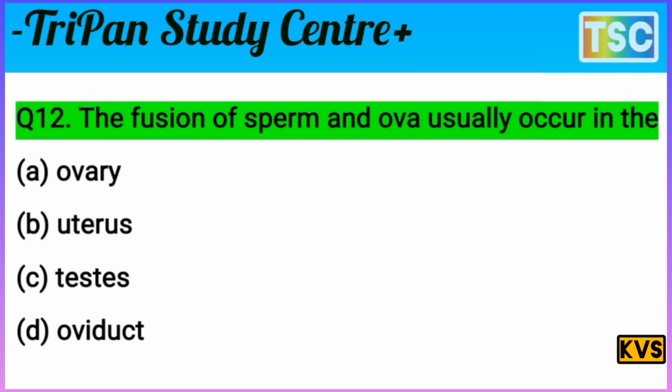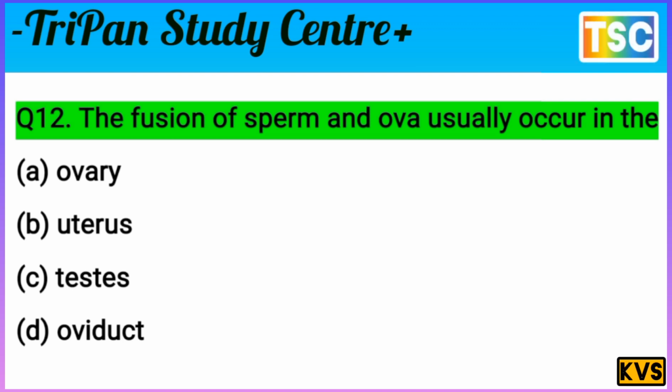This is not the correct answer of this question. C. Testis. Testis is not the correct answer, so the C option is wrong. But D option is oviduct. Oviduct is the correct answer of this question. The fusion of sperm and the ova usually occurs in the oviduct. It means D option is correct for this answer.